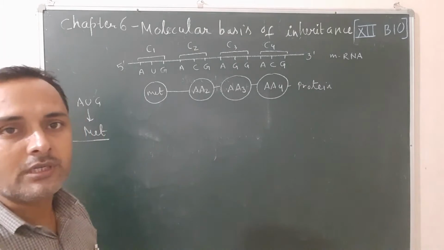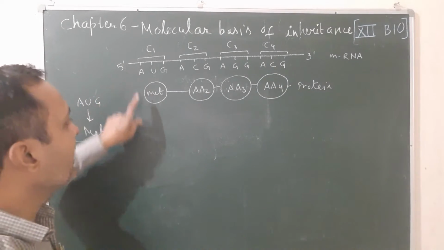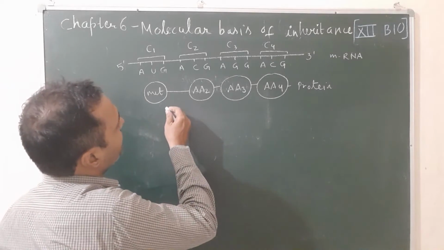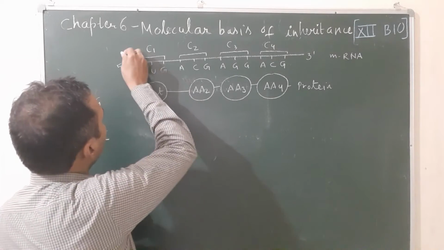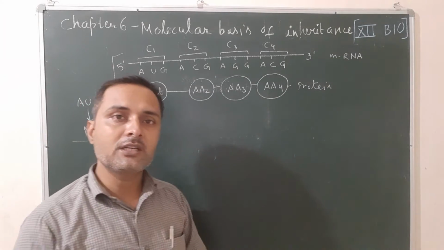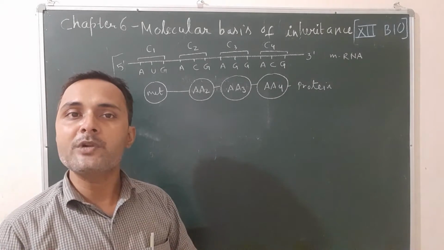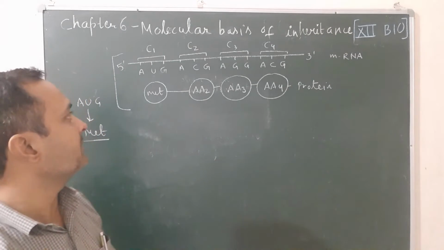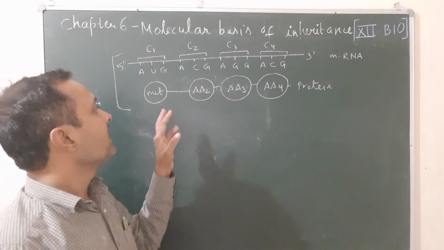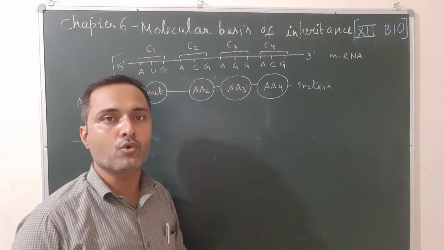What is genetic code? The relationship between the codons present on mRNA and the sequence of amino acids present on the polypeptide chain is known as genetic code. Once again, what is genetic code? The relationship between the codons, or you can say nitrogen bases present on mRNA, and the sequence of amino acids present in the protein is known as genetic code.